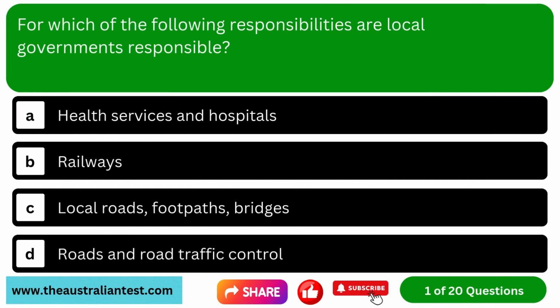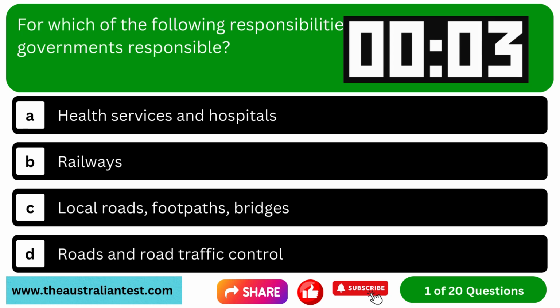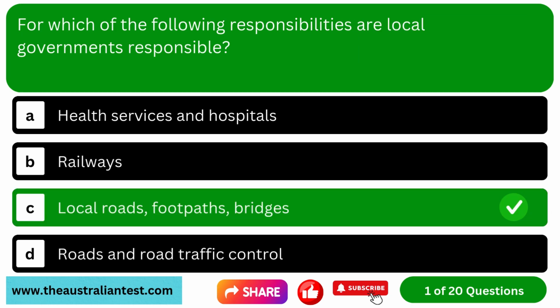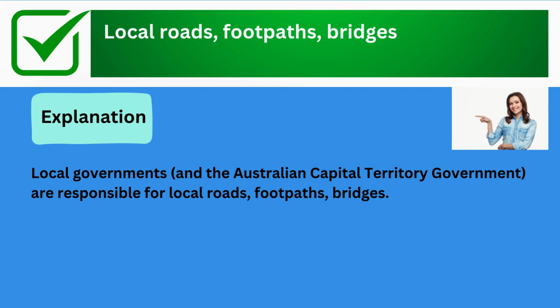Question 1. For which of the following responsibilities are local governments responsible? Option A, health services and hospitals. Option B, railways. Option C, local roads, footpaths, bridges. Option D, roads and road traffic control. The correct answer is local roads, footpaths, bridges. Explanation: local governments and the Australian Capital Territory Government are responsible for local roads, footpaths, bridges.